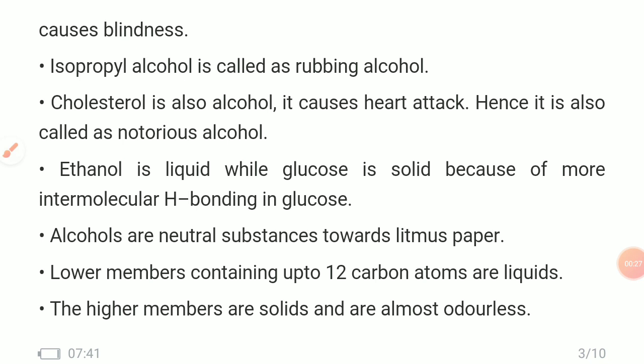But all the alcohols are neutral substances, means they do not react with litmus paper, and they do not give any colored reaction, means they do not turn blue litmus paper into red or red litmus paper into blue. That's why all the alcohols are neutral substances.